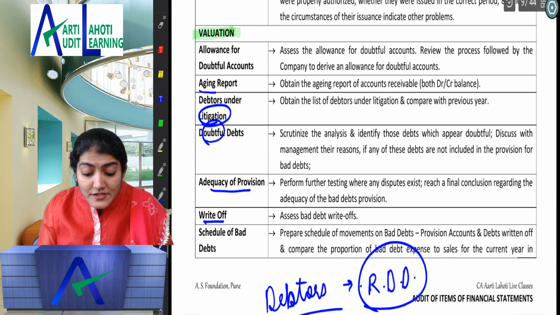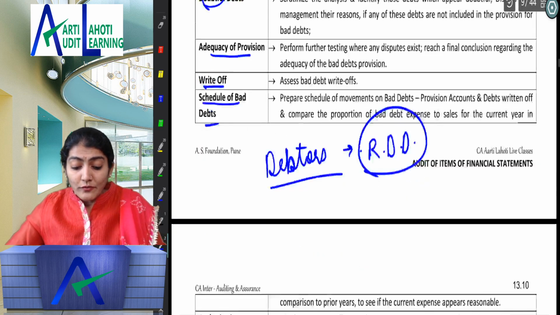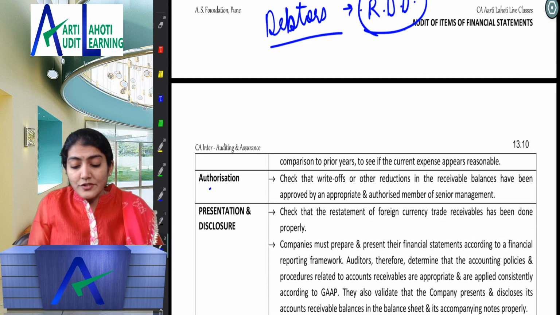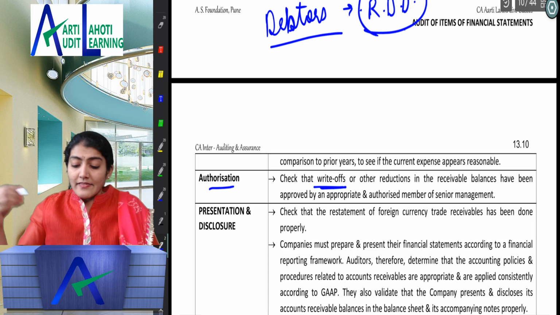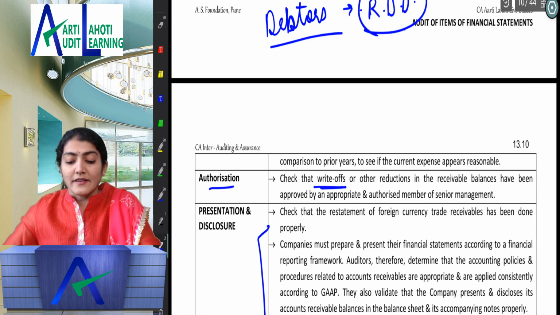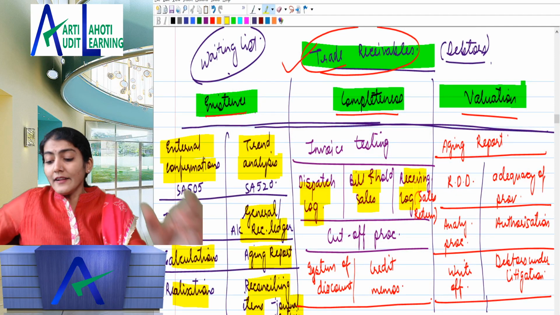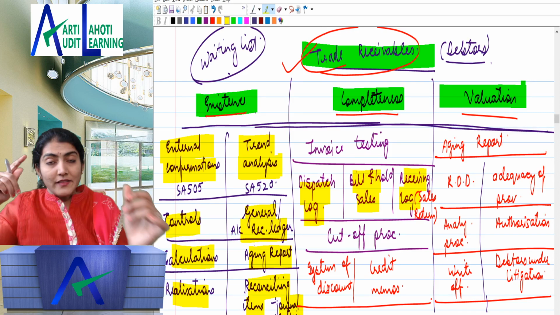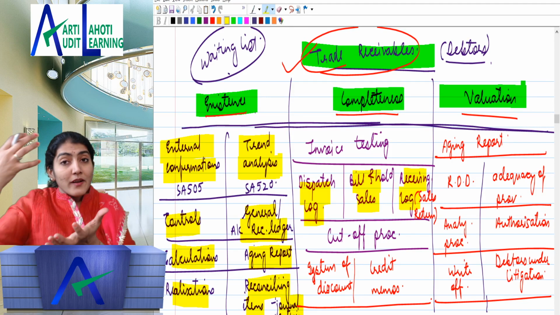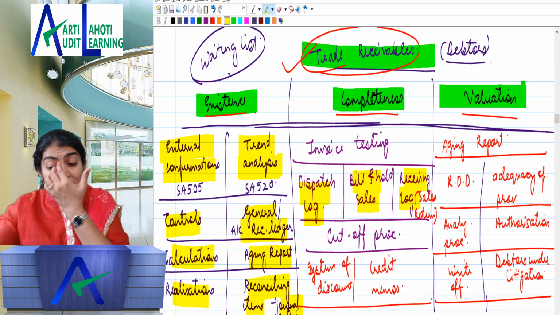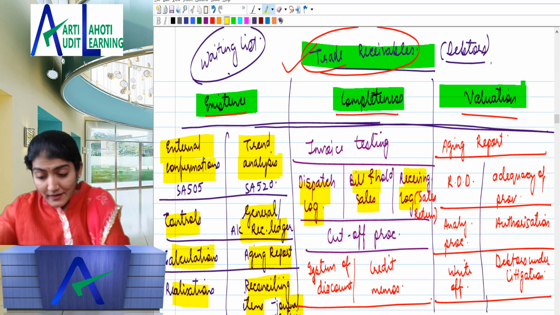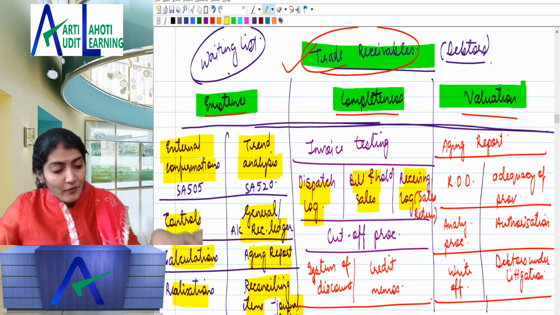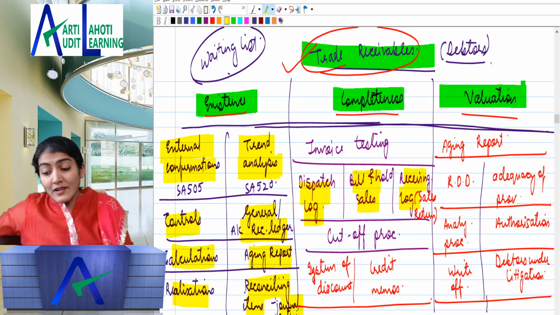Then any debtors which are written off, and again obtain a schedule of all the bad debts, and authorization for writing off the debtors. And then again the schedule 3 disclosures, presentation and disclosure. Right, so valuation, you need to check the aging report, right? Because the older the debtor, the more provision would be required. Then the RDD and the adequacy of the provision, whether whatever provision has been made is adequate, analytical procedure, authorization for writing off the bad debts, the write-off, and also the debtors under litigation.